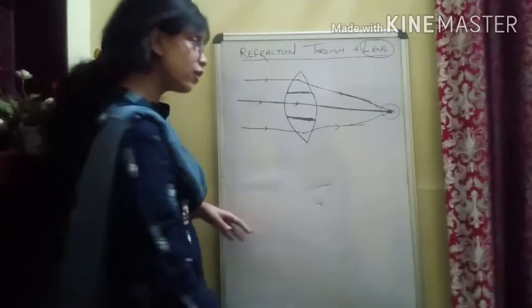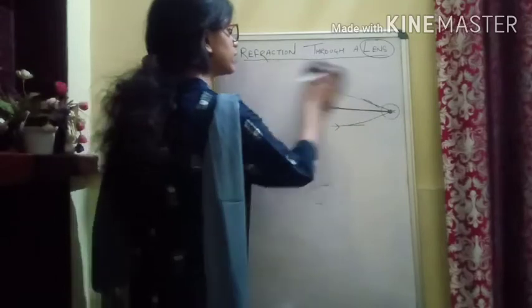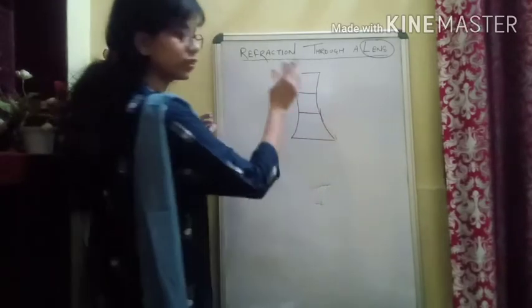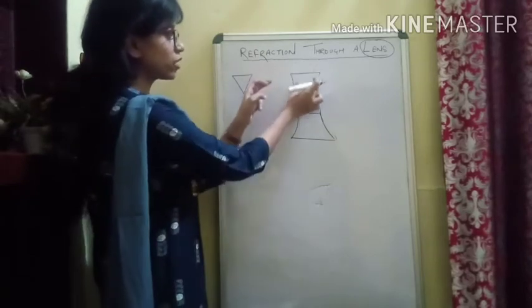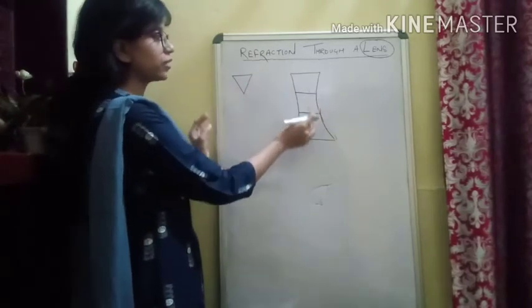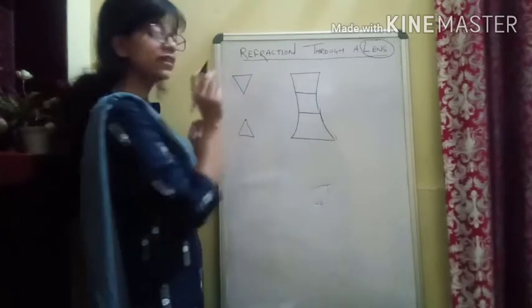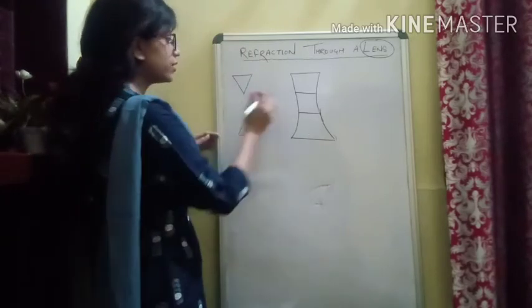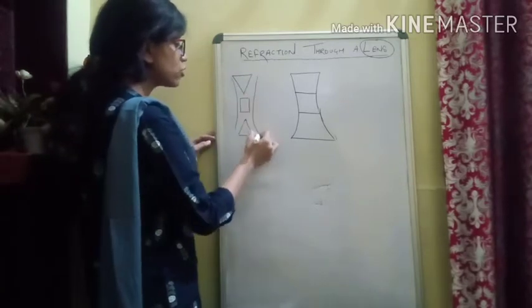Is it okay? Now the same thing we are going to see for the concave lens. Now if I draw the concave lens, we see the same thing. Now here we are again taking the three parts of the lens. If you see, the upper part is actually like this. If you consider this, since I have shown you like that, this is also like a prism. Lower part is also like a prism, but this time the base is actually upside, this time the base is downside, and here this is the central part of the prism, and that's how we have this as a concave lens.